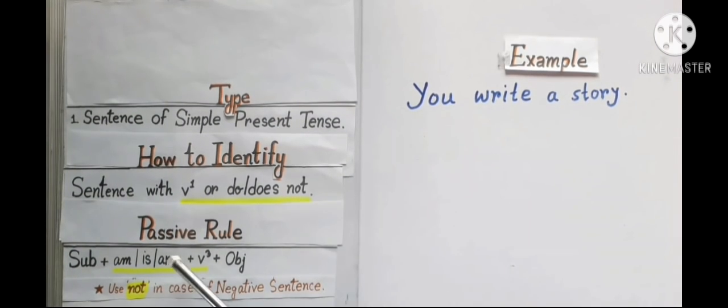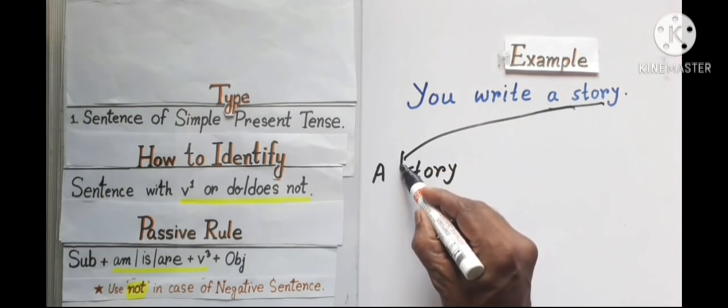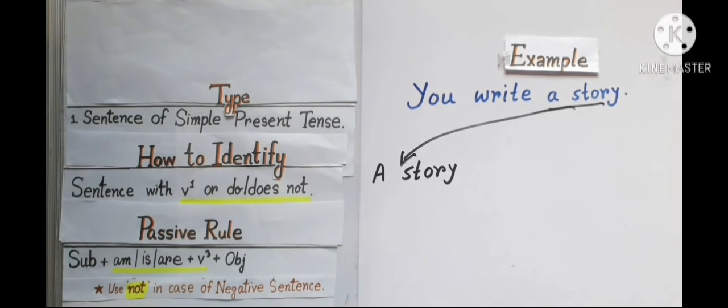Now I have to follow the passive rule to make the sentence passive. And you know that the object will be subject when we do voice change. A story, it is my subject now, and I have to follow the remaining part to make the sentence passive.